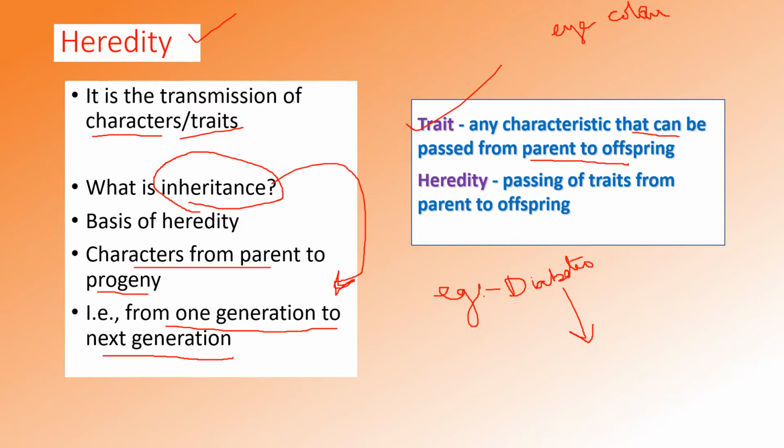That is, the character is transmitted to the next generation. This is known as inheritance. Heredity is the passing of traits from parent to offspring. Let's move into